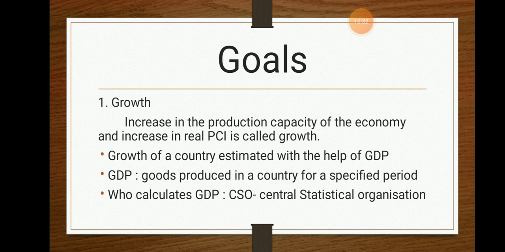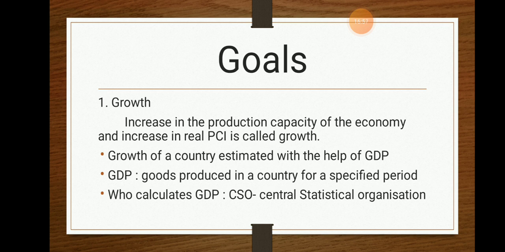Later, who calculates this GDP? The GDP is calculated by the Central Statistical Organization. Now, why does the Central Statistical Organization calculate GDP? Because we know that there is national income, we know that there is per capita income, we know that there is GDP, who does all the necessary things?